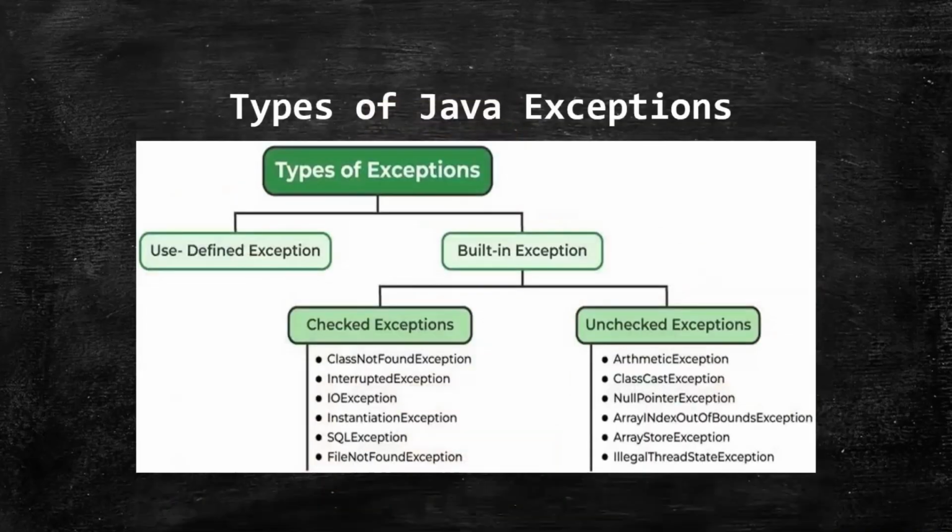Here, as we saw in the previous slide, exceptions are broadly divided into user defined and built-in exceptions. Built-in exceptions have checked and unchecked. Checked exceptions had class not found, interrupted exception, IO exception, and so on, and unchecked exceptions had arithmetic exception, null pointer exception, index out of bound, and so on.